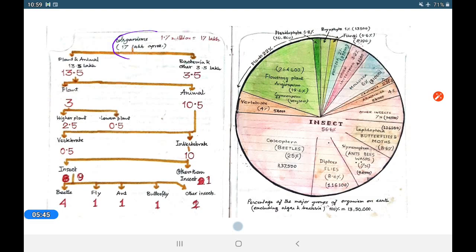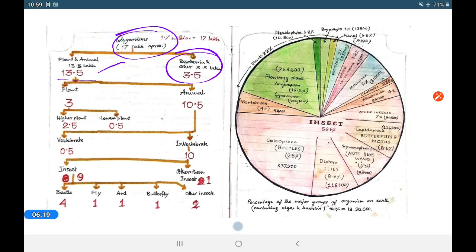So approximately 17 lakh organisms: plants and animals 13.5 lakh, and bacteria and others 3.5 lakh. We are talking about species, not the number of organisms. It means that human beings are present at 7.2 billion, 720 crore, but we will count them as one here.